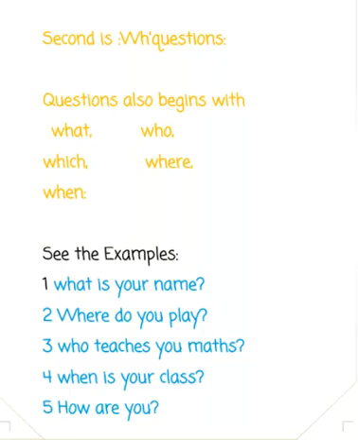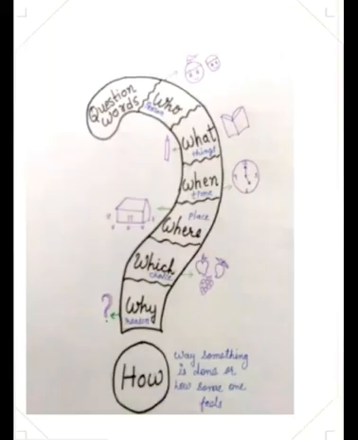First is who. Who is used when we want to know about people or person. It's never used to ask about things. Who is your favorite cricketer? Who are you? What is used to know about things and animals. What are you holding in your hand? What is lying on the table?